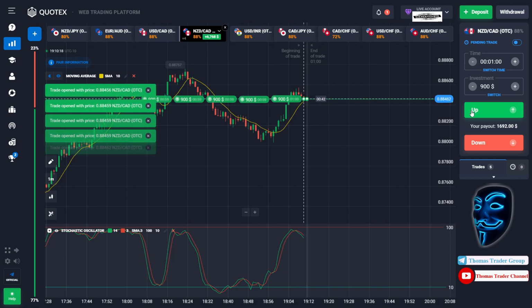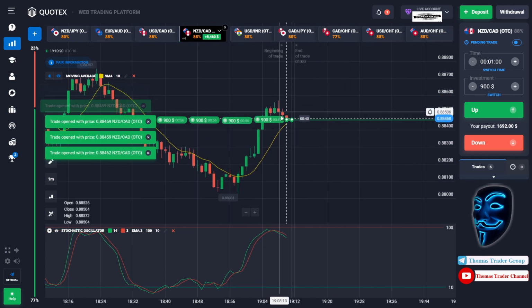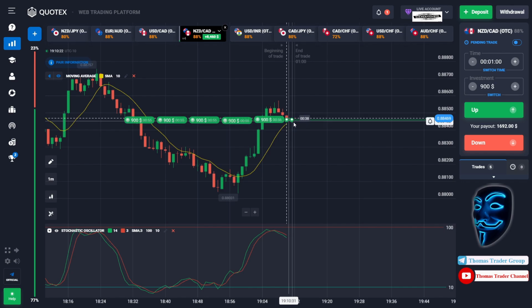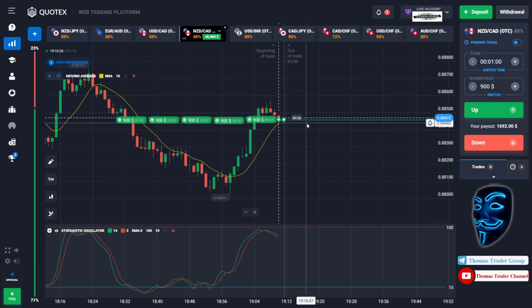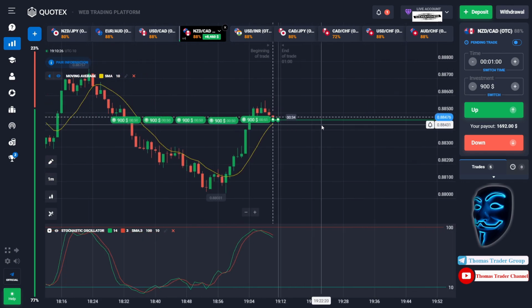Like what I've said before, the market will make a correction to the moving average line before it continues the bullish trend. When the market touches the moving average line, it will make a rebound and it will continue the bullish trend. Let's prove it and let's wait till the end of our trade.